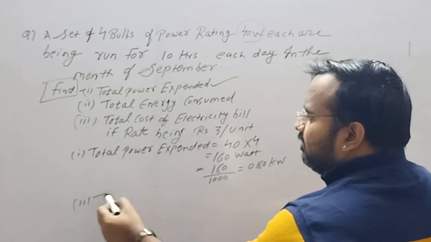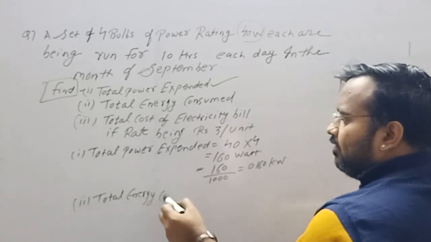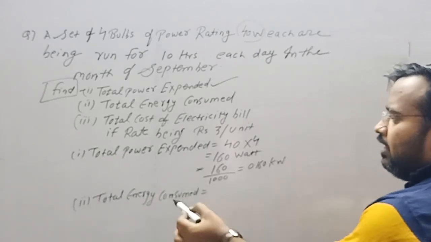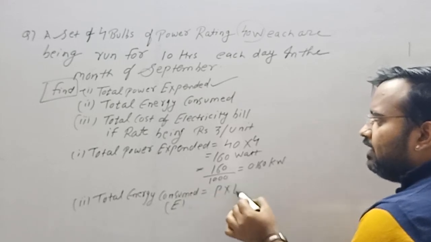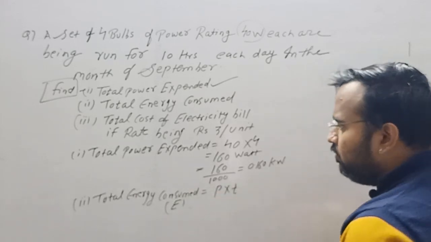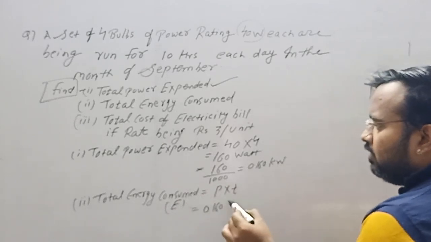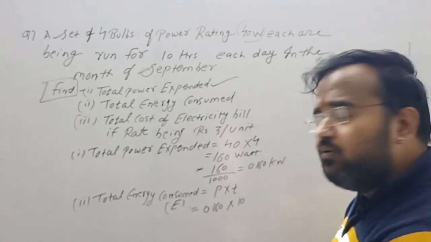Second is total energy consumed. The formula for energy is P into T. Energy is equal to power into time. Power is 0.160 kilowatt, into time 10, and time we have to take in hours.